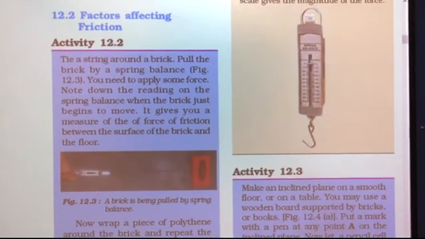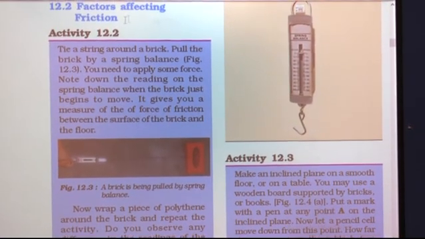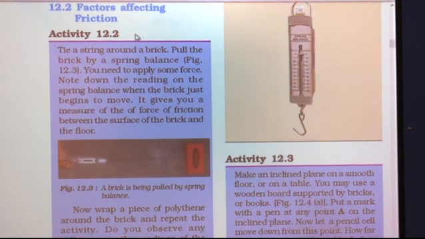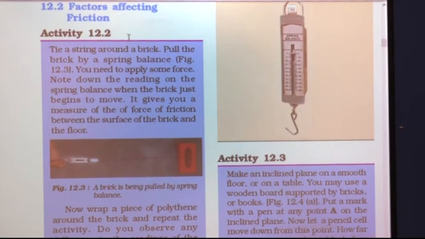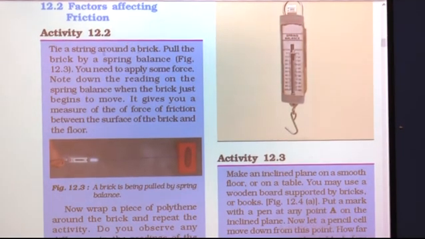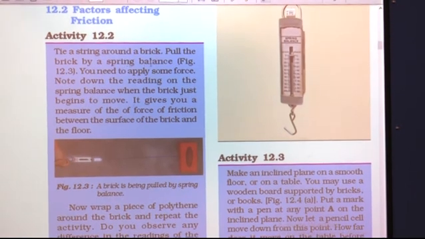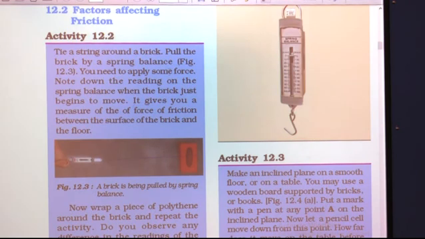So, let us start with the next concept, that is, factors affecting friction. For that you have to perform another activity, the second activity. What you have to do is take a string and tie it to a brick. Pull the brick by using a spring balance. So, what is a spring balance? Here, which is shown, this is a spring balance. You have to take a brick, tie a string, and fix the other end of the string to the hook of the spring balance, and try to move the brick. You need to apply some force for doing this.